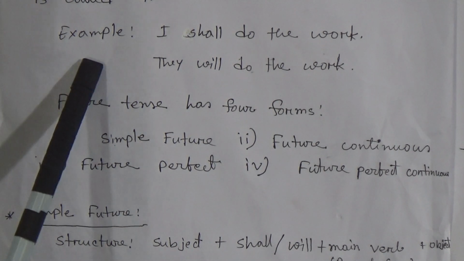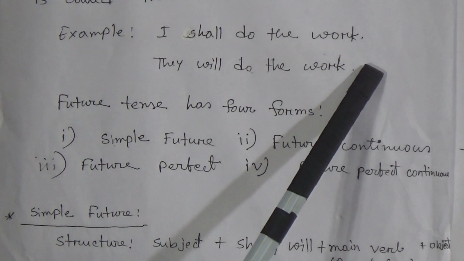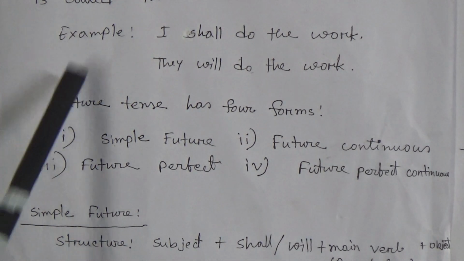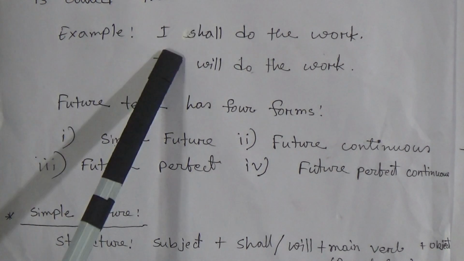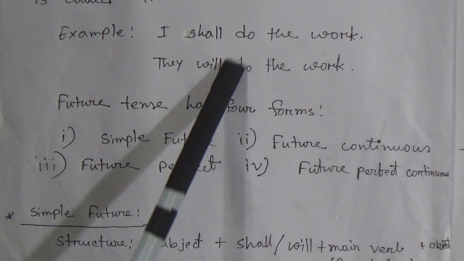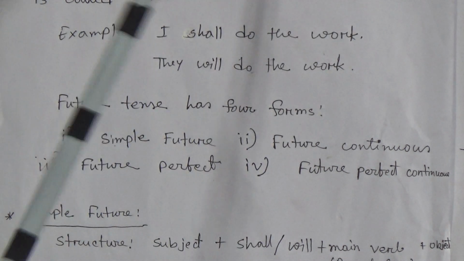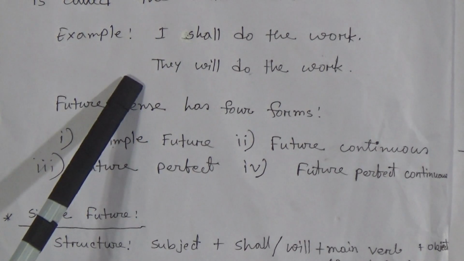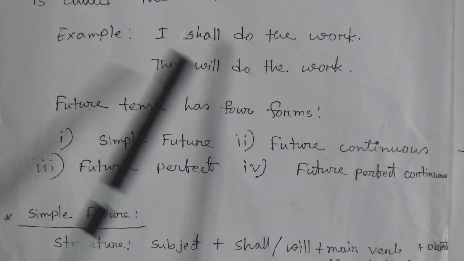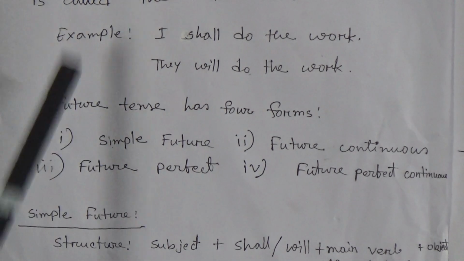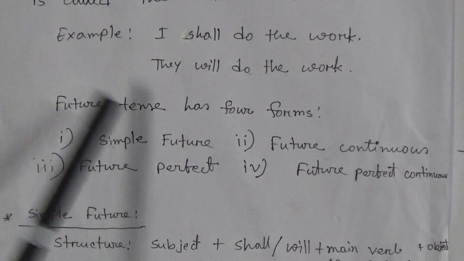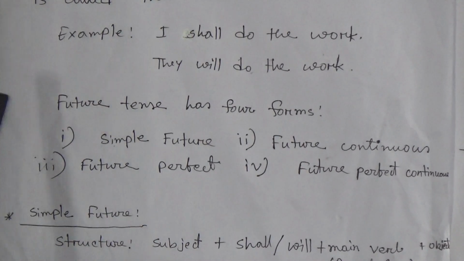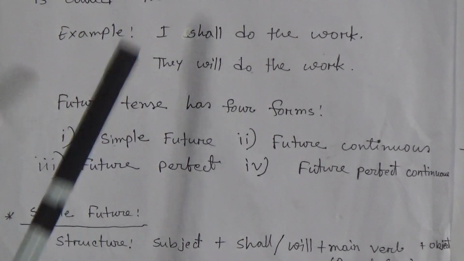Now I am going to say an example so that you can understand easily. Look dear students, here: I shall do the work, they will do the work. All of these sentences are examples of future tense. So we have learned that the tense which describes an action that will happen in the future time is called future tense. Now we will learn about its classification.